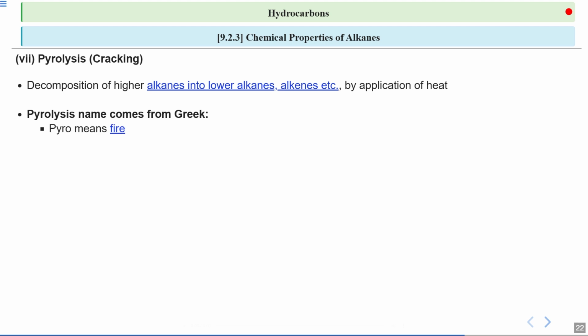The first part of the word, pyro, means fire, and this indicates the involvement of heat in the process. Then after, the second part is lysis, which means breaking. So pyrolysis essentially refers to the breaking down of a molecule using heat. Now let us consider an example to better understand pyrolysis. This will illustrate how larger hydrocarbons are broken down.